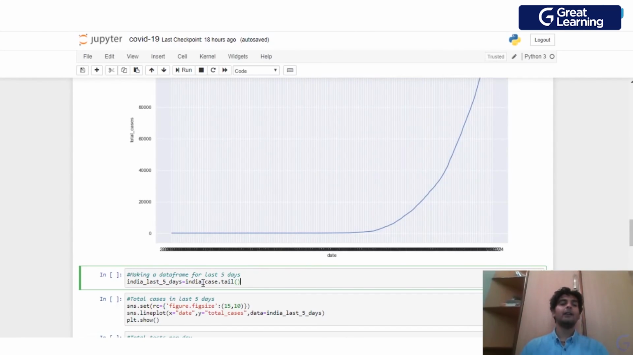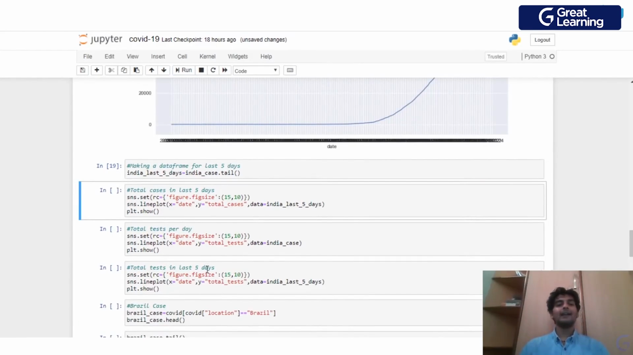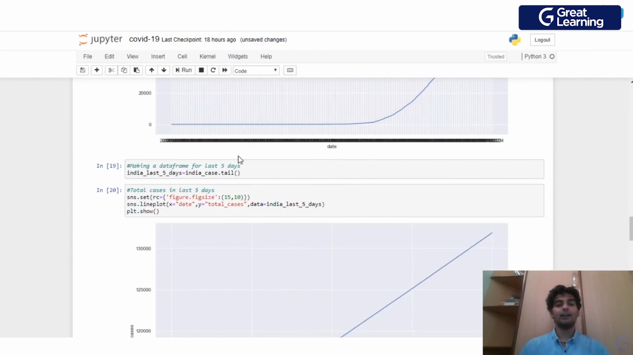So what I'll do is I will take India case.tail, which will give me the last 5 records, and I will store that in an object called India last 5 days. Now similarly, I'll make the same plot for India last 5 days. So I'll make the line plot. Here date is on the x-axis, total cases are on the y-axis, and the data which I'm using is India last 5 days. I'll click on run.